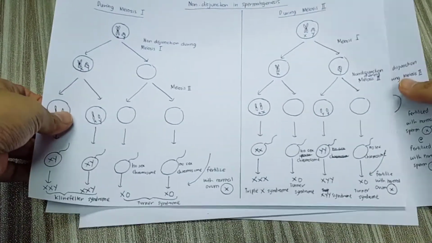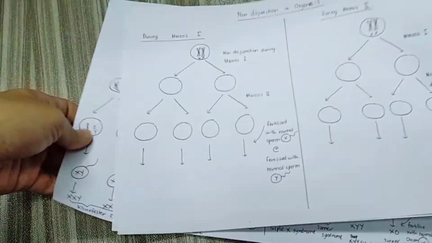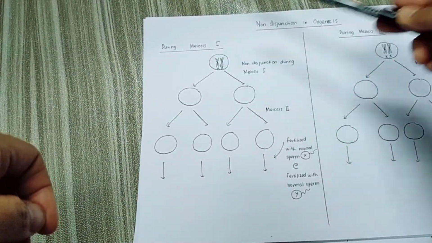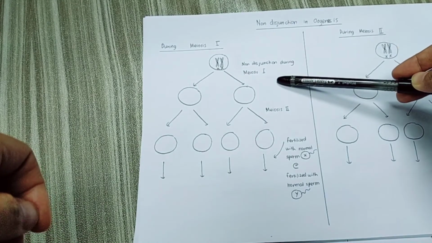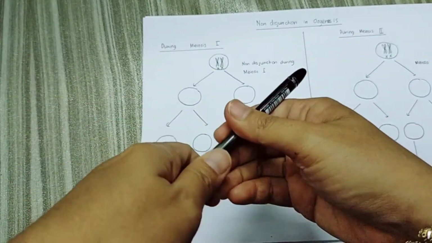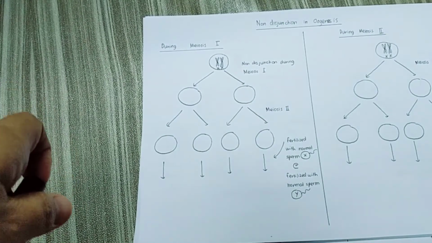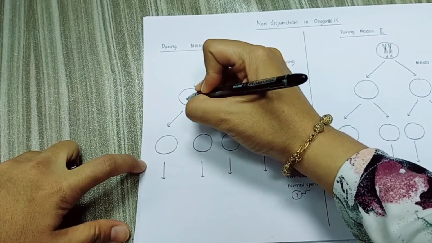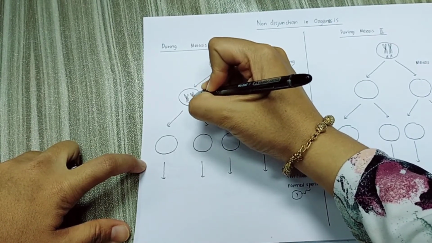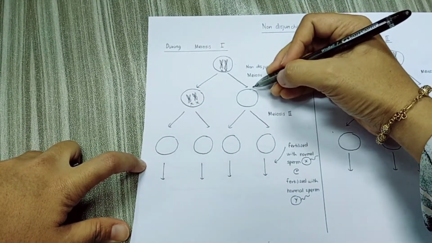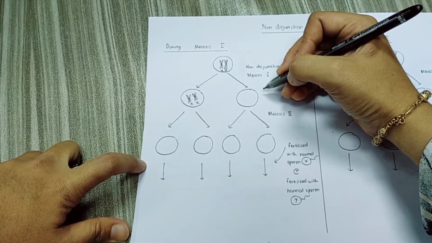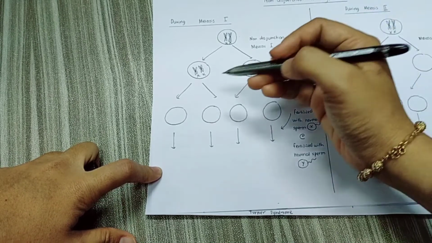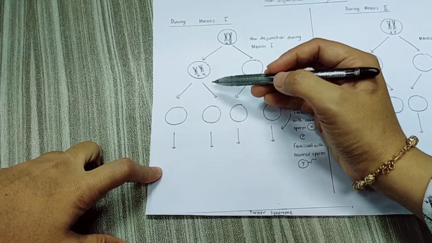Okay, so now we look at the process of non-disjunction in oogenesis. The non-disjunction in oogenesis also can occur during meiosis 1 or meiosis 2. So we look at the non-disjunction during meiosis 1 first. So what happened if non-disjunction occurs during meiosis 1? This homologous chromosome fails to separate. So means that in one cell it has 2 X chromosome here, while in the other cell there is no sex chromosome. And then meiosis 2 will occur normally, so means that the sister chromatid will separate and move to the opposite pole.